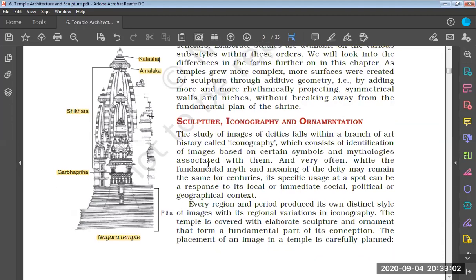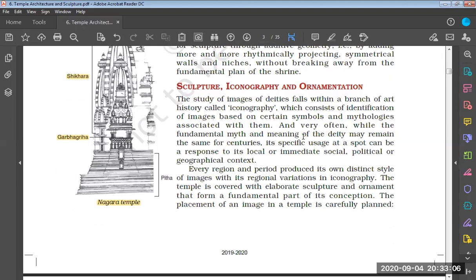Now let us talk about sculpture, iconography, and ornamentation in the temples. So the study of the images of deities falls within a branch of art history called iconography. Okay, this is the study of images of deities. What do we mean by iconography? It is the study of images of the deities.